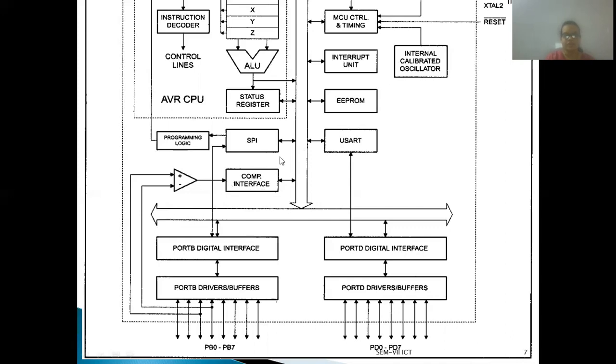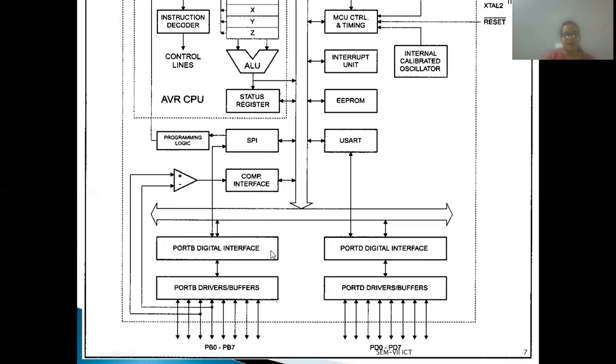Then for comparison there is an analog comparator interface. And here there are again ports, PD0 and PD7, port B, with port drivers, buffers and the port digital interface. So these two slides together include the architecture of ATmega32.